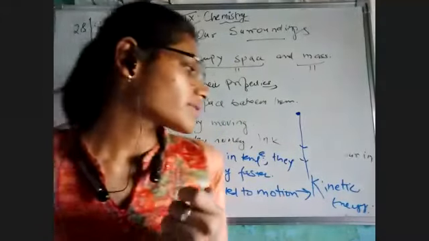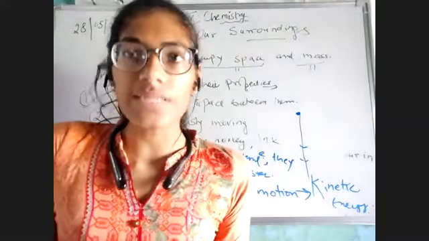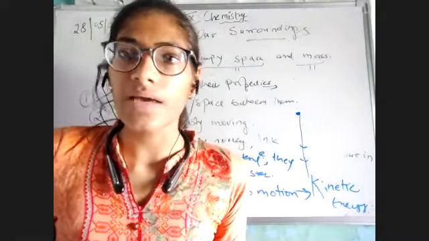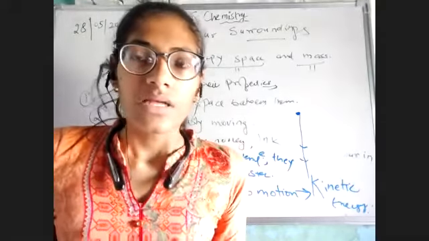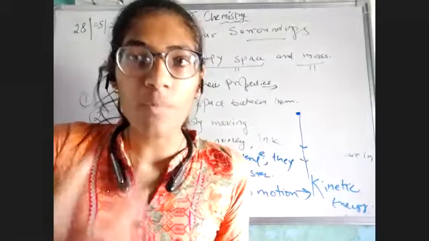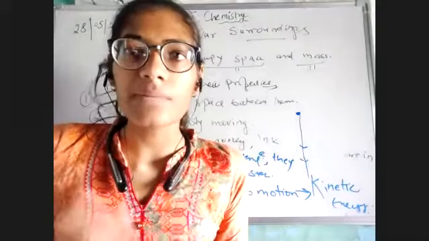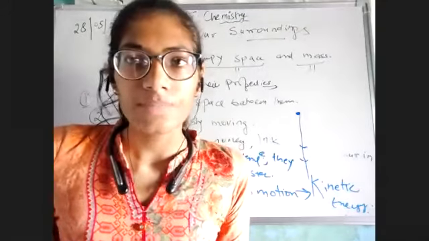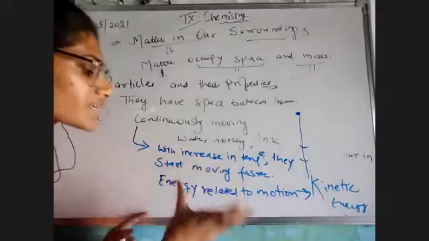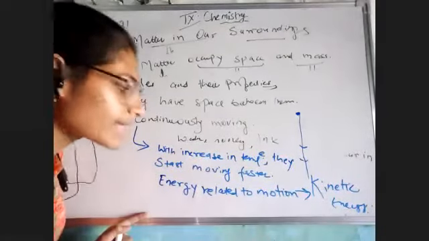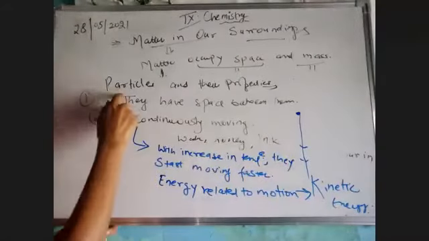That means they were moving at their own speed, but now I have increased the temperature. When the temperature increase kar diya, I have started heating them. What would happen after some heating? Their motion would be so much high, their kinetic energy would be so much high. They would start moving faster. Okay, so this is known to be that with increase in temperature, their kinetic energy getting increased, or we can say they start moving faster. So we have done 2 points.